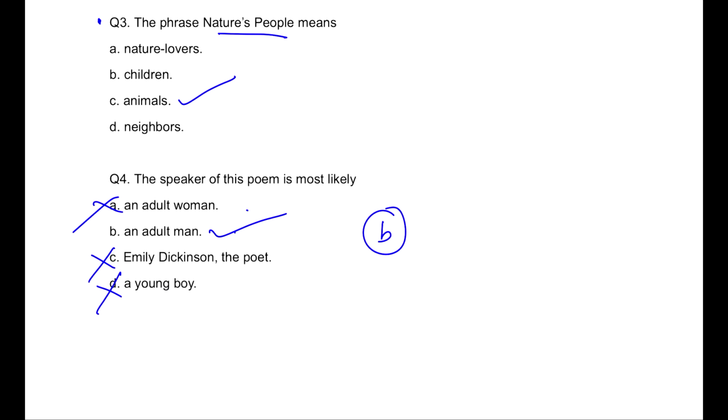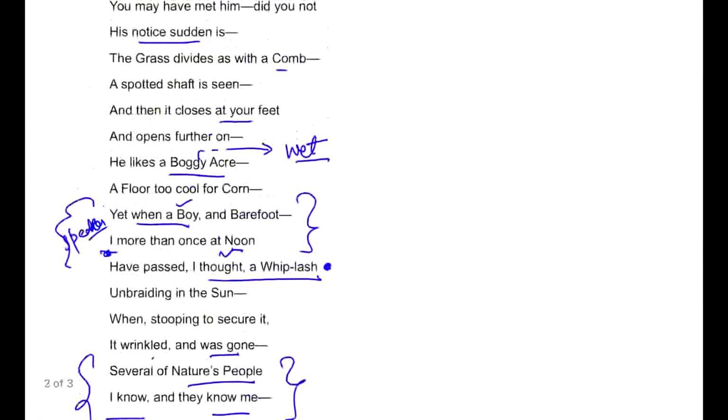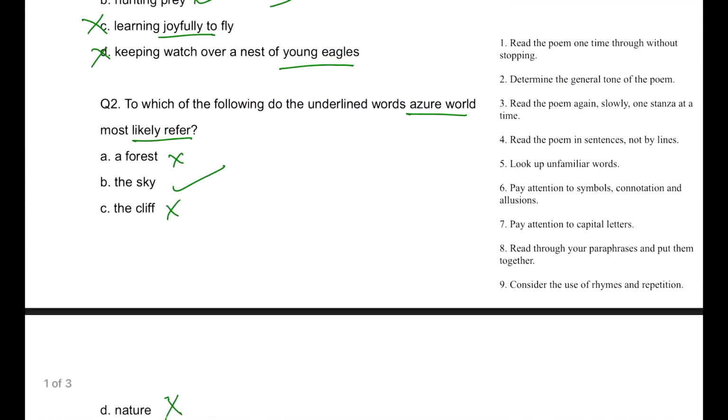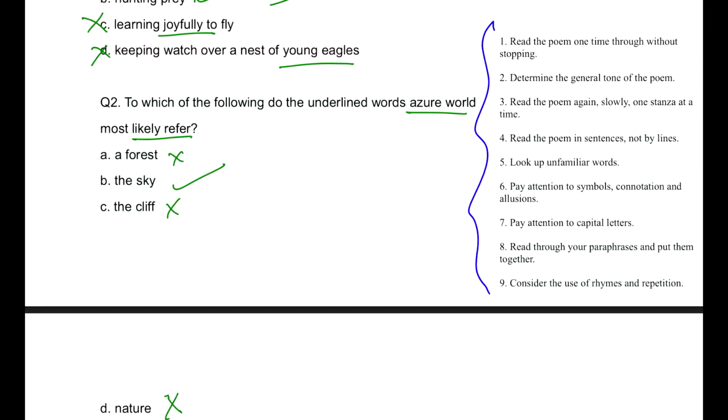So finally, here's a small tip. I'll not read it out, guys, because I've already covered it in one of my videos. These pointers I've explained very well. So I'll be linking the video which has all these pointers explained for the basics of poems, whoever wants to cover it.